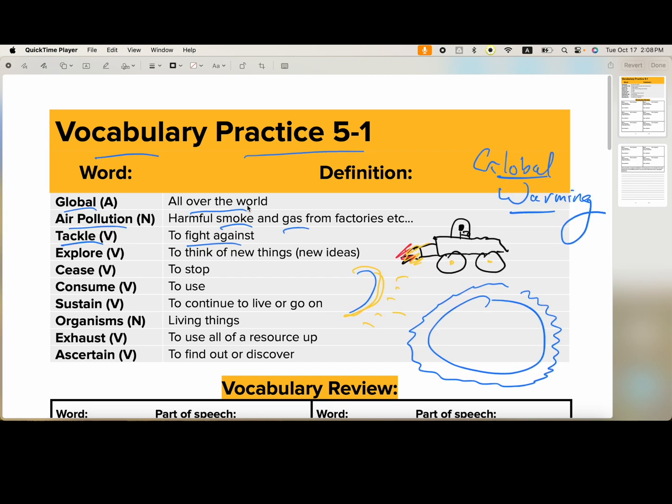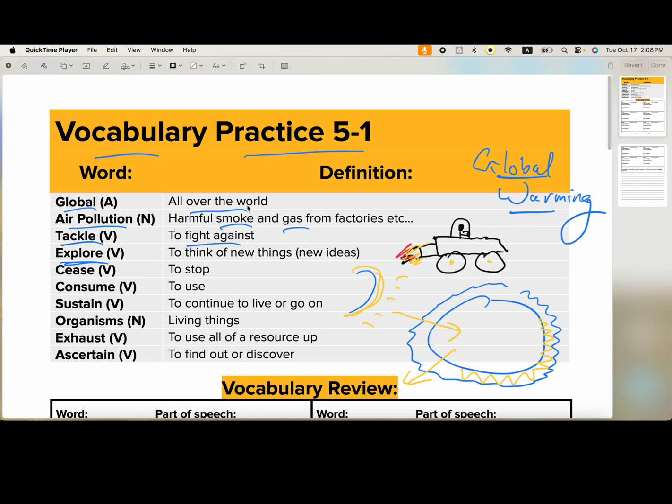All of the energy that comes down to Earth is supposed to bounce back out into space, but the issue is that it comes down, and now because of all this disgusting gas that we have created, it kind of just bounces like a pinball inside, and the air cannot cool down. The global temperature cannot cool down. That's what global warming essentially is. Now, we have to explore some new ways, some new ideas to stop global warming.